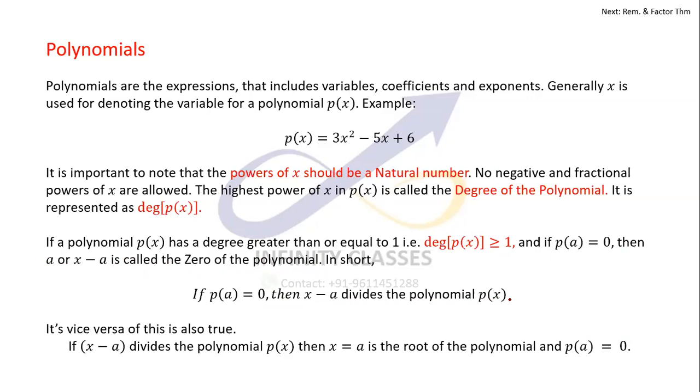So whenever I substitute some value in the polynomial and it comes out to be 0, then x minus that value is going to divide that polynomial for sure. And the vice versa is also true. If x minus a divides the polynomial p(x), then p of a will definitely be 0.